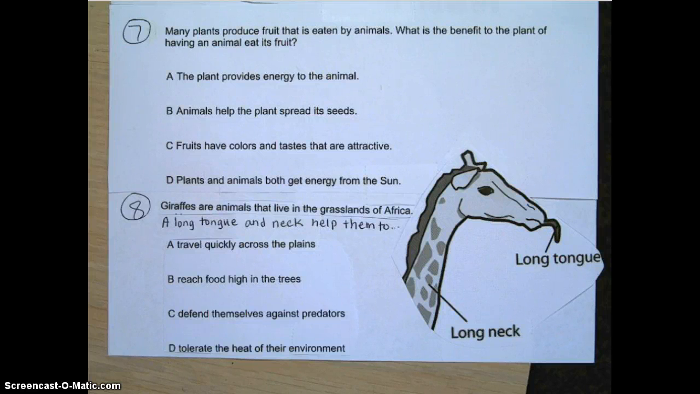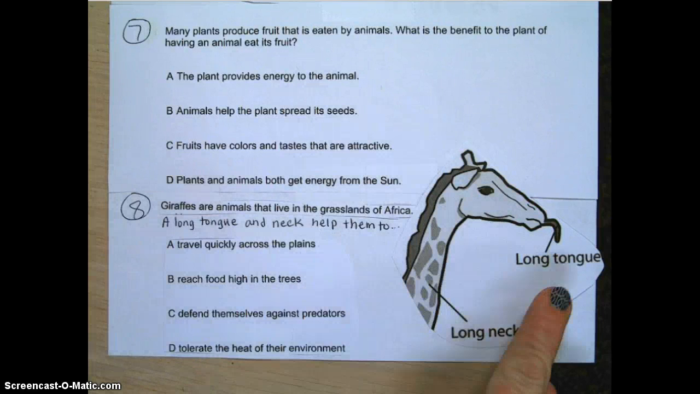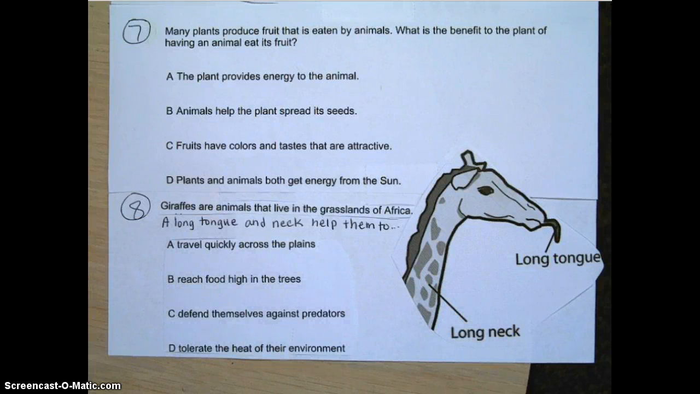Question number 8. The illustration shows a giraffe with a long tongue and a long neck. Giraffes are animals that live in the grasslands of Africa. A long tongue and a long neck help them to A. Travel quickly across the plains. B. Reach food high in the trees. C. Defend themselves against predators. D. Tolerate the heat of their environment.